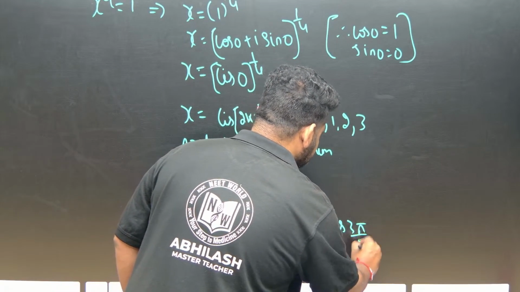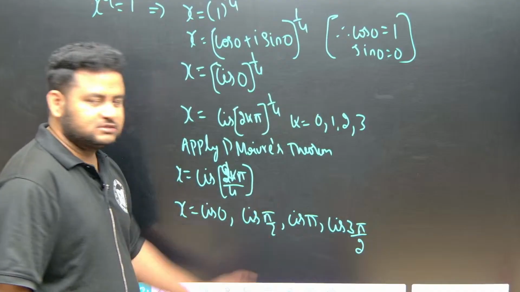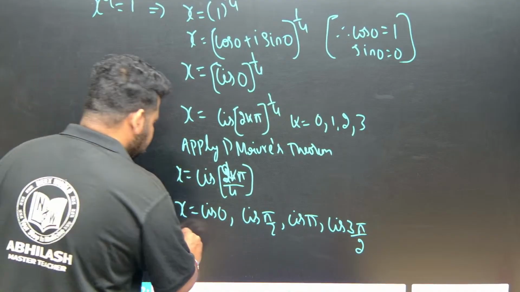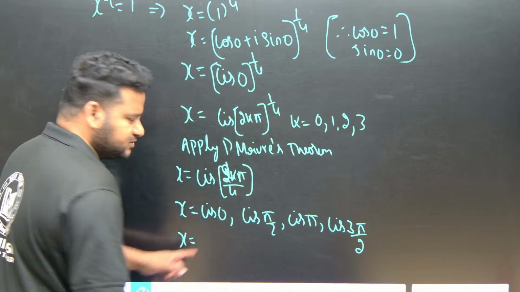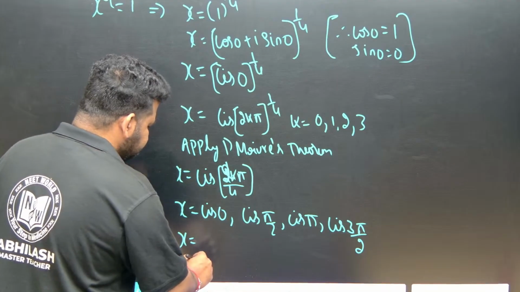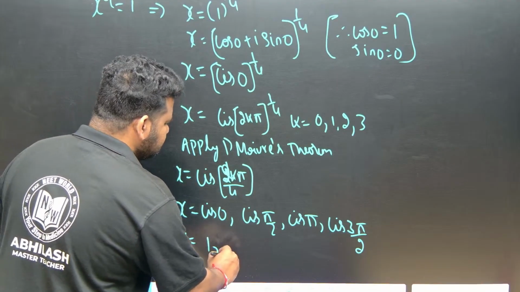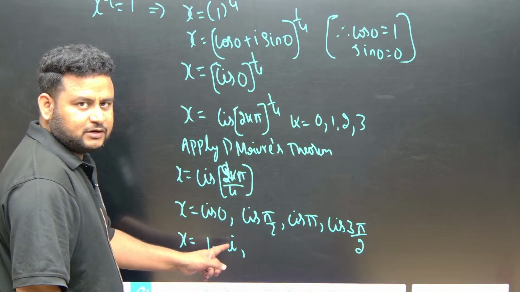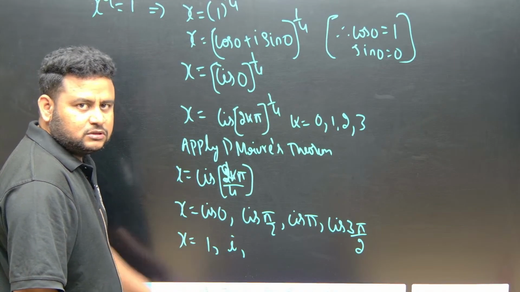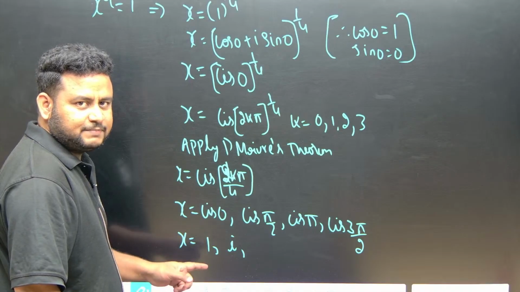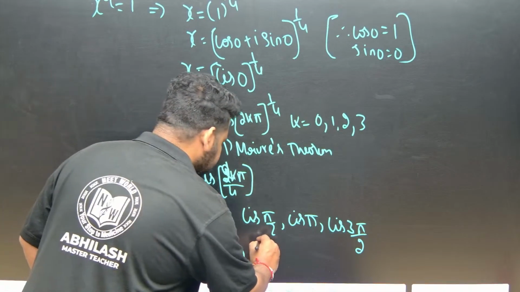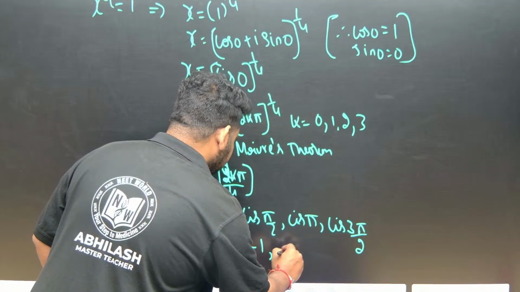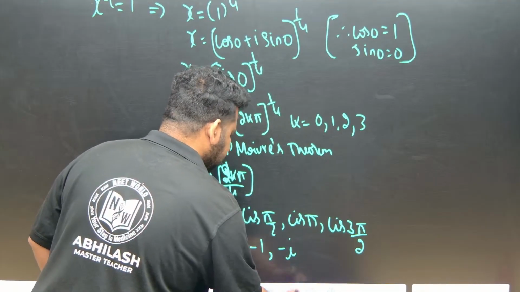If we put k is equal to 4, we will have cis 2 pi again. But actually, cis 0 is equal to 1. Cis pi by 2 is equal to i, because cos pi by 2 is 0 and sin pi by 2 is 1. Here it will be minus 1 and here it will be minus i. So, these are the values we got.